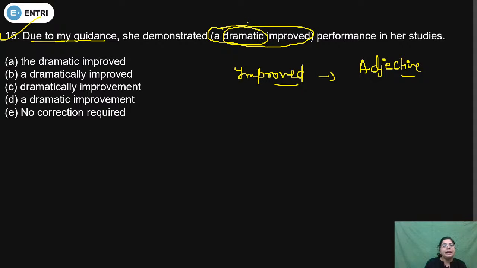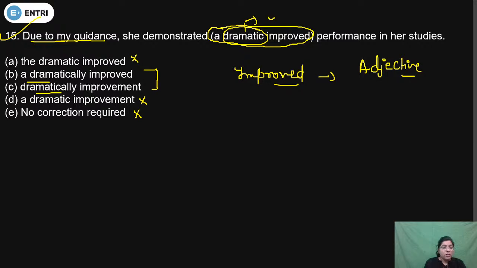and to make it an adverb we have to add ly. So dramatically will be used. We can say that it is given in two options, option B and option C. So we can easily eliminate option A, option D and option E. So between B and C, which one will be the correct answer option?